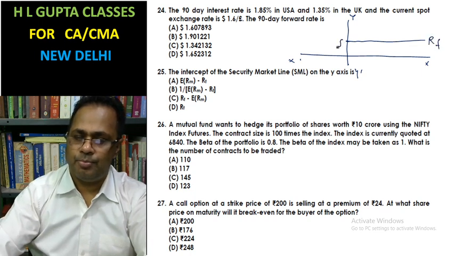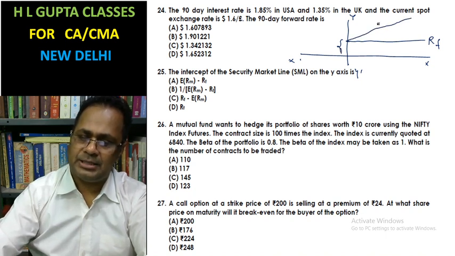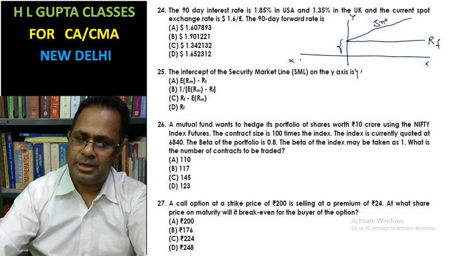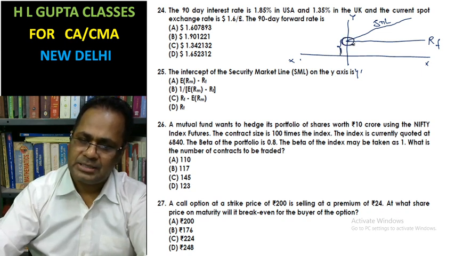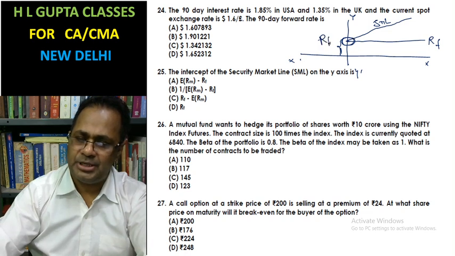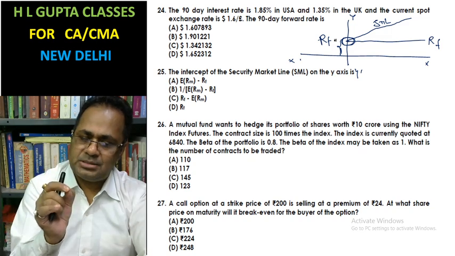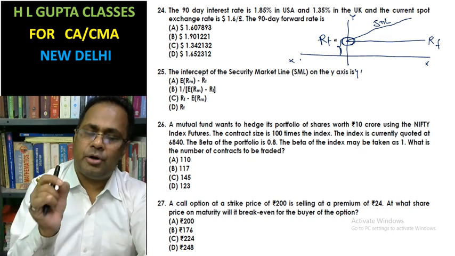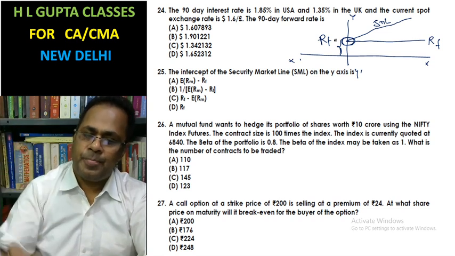From this point, this line is drawn, and this line is said to be the security market line. The security market line intercepts the y-axis at the risk-free rate of return, because we represent the expected return of the security market line above the risk-free rate of return.